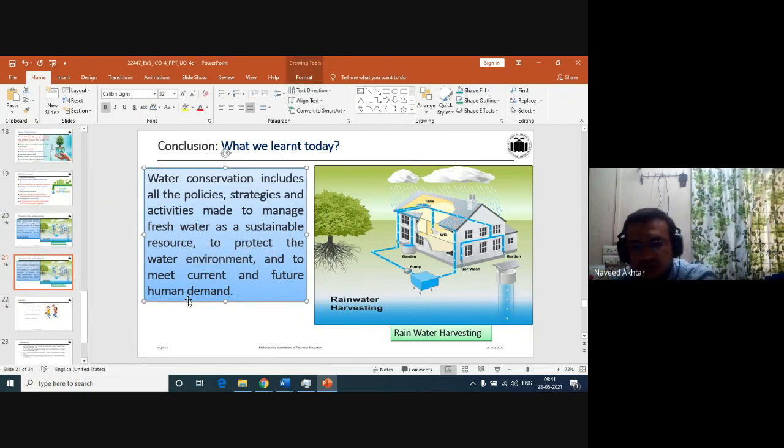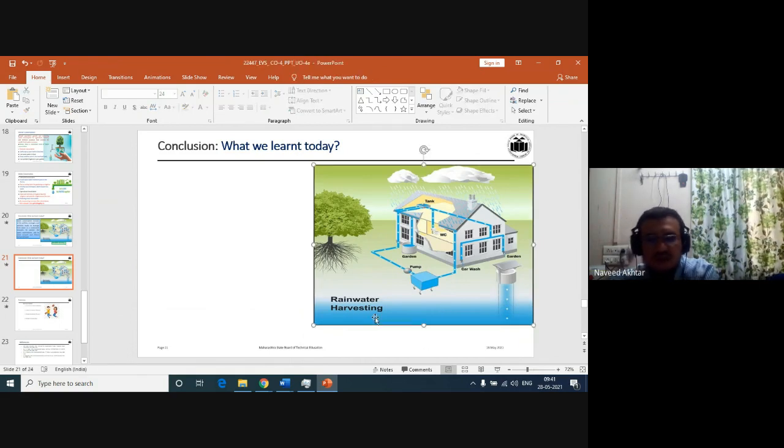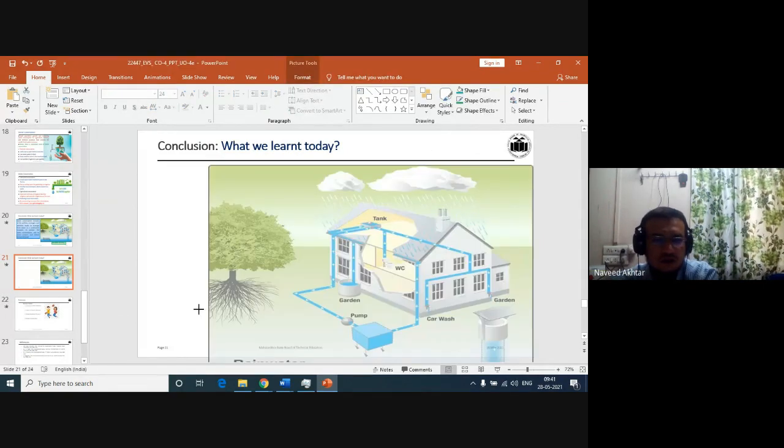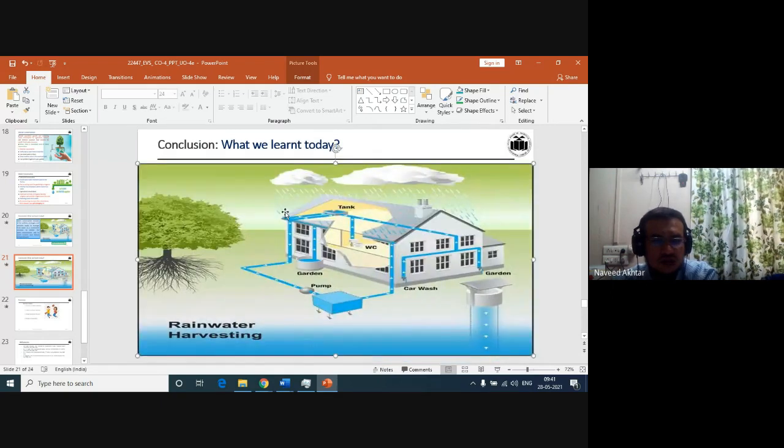So in this figure you can see, or you can search on the internet also, many types of water harvesting systems are available. You can see the photograph, I will enlarge it.